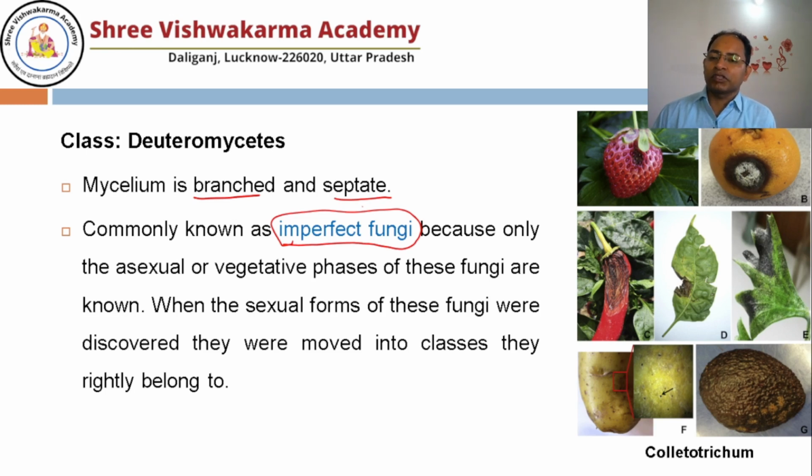And suppose after hours of research the sexual reproduction is also discovered, then that particular fungi will be removed from the Deuteromycetes and kept into a different class to which it belongs.